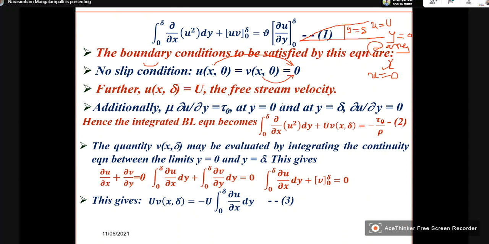So this is another boundary condition. So we have, this is one boundary condition, this is second boundary condition, and this is the third boundary condition.